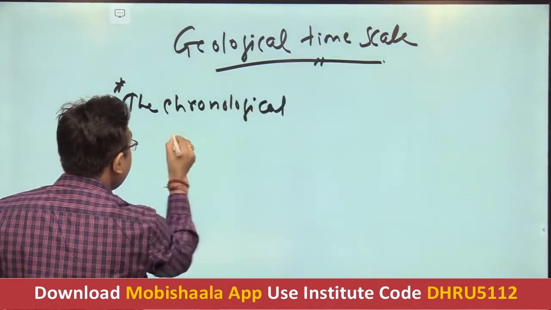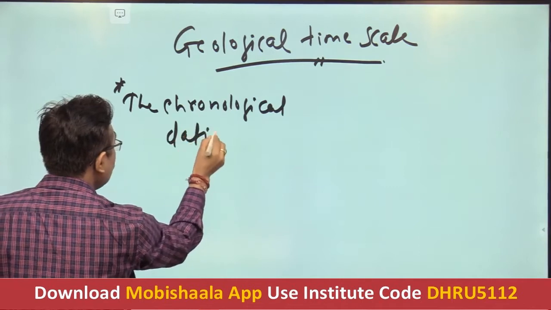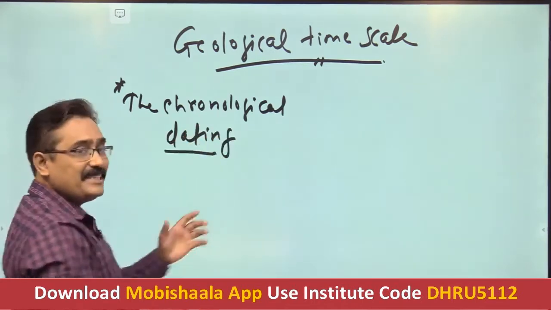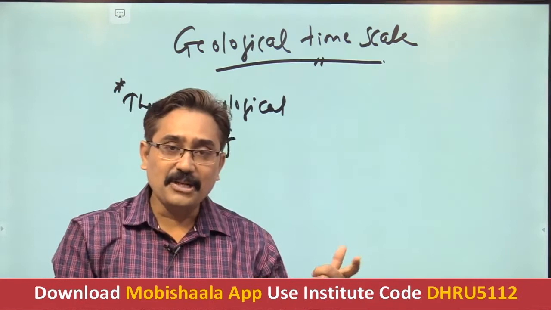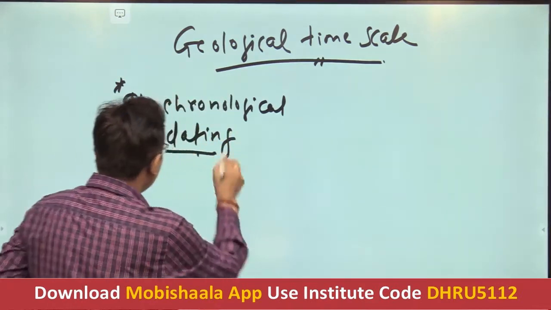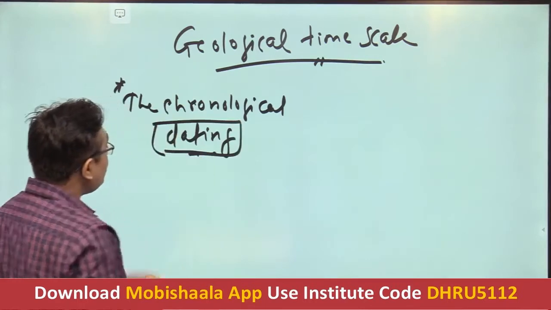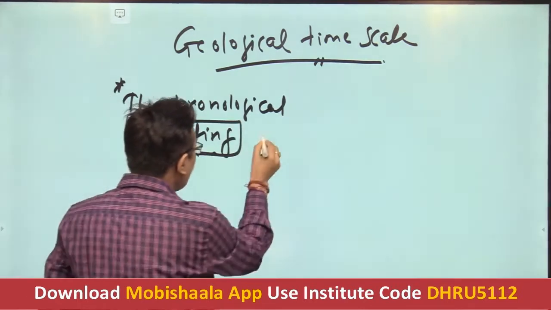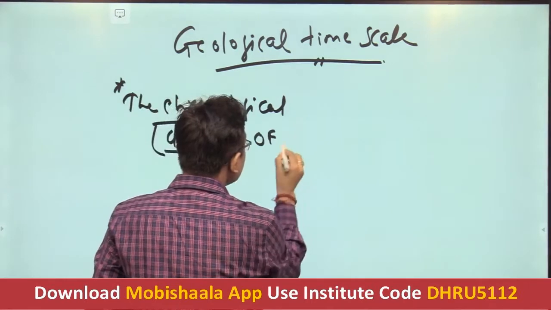Chronological dating. Dating means not of yours, but of that Sunny Deol. He said "Tareekh pe Tareekh." It is that dating. So it's nothing but a chronological dating of various